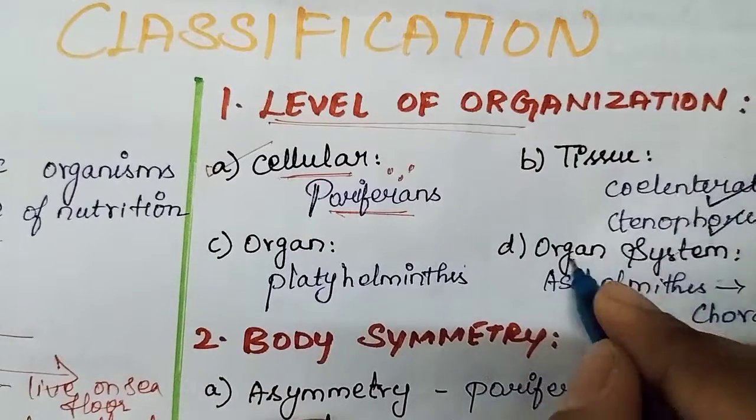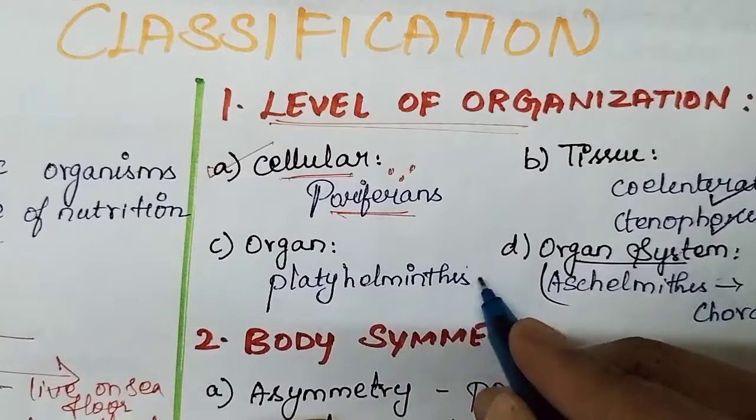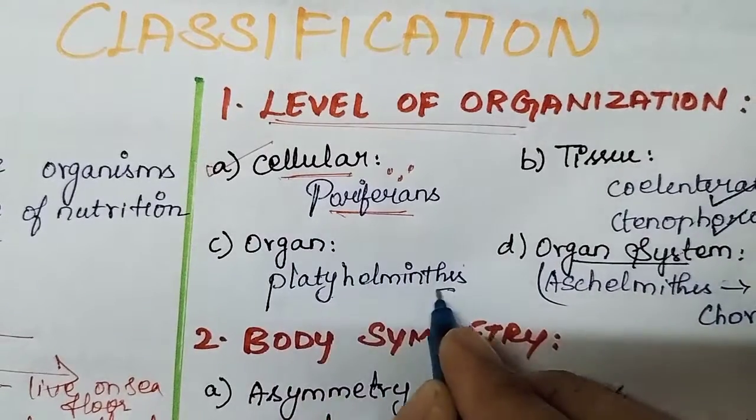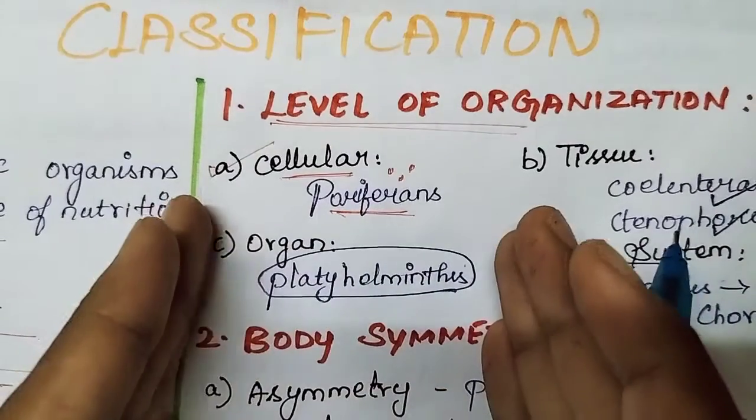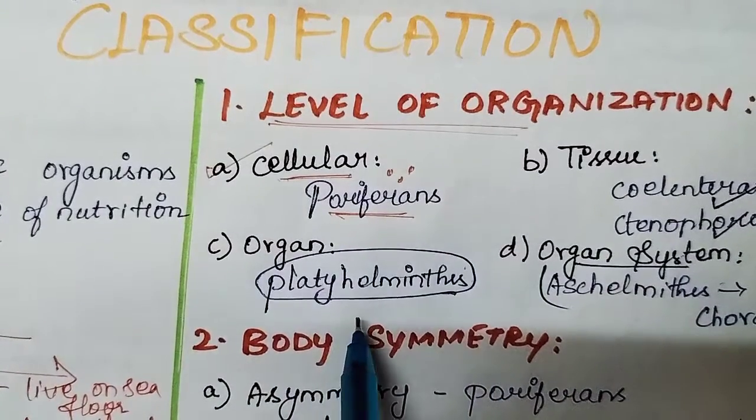And organ system, from aschelminthes to chordates. So the organ system level is seen in most of the cases. Platyhelminthes are the odd one out. In the organ level of organization, in platyhelminthes, the organs are not aggregated into systems.